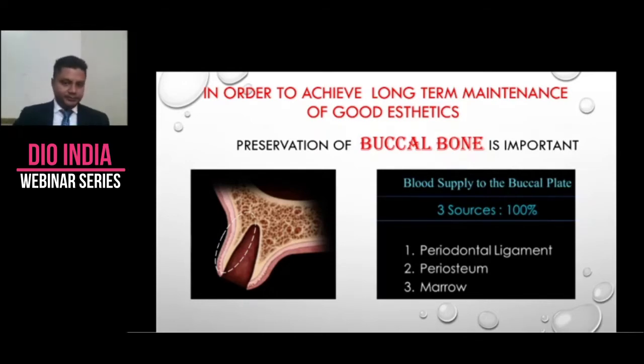So when we extract a tooth, the periodontal blood supply is taken away. That is the main source of blood supply for this socket. We are taking that away. And if we wait, this is going to collapse. The buccal bone is going to collapse. The more we wait, the more it will collapse.